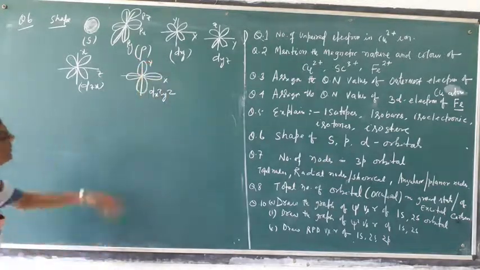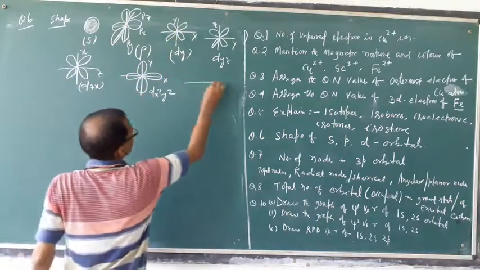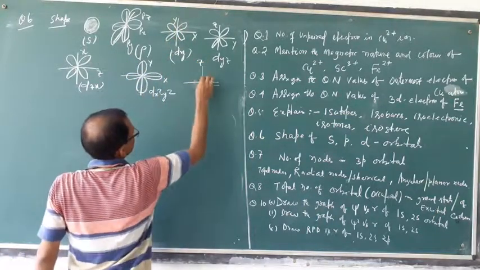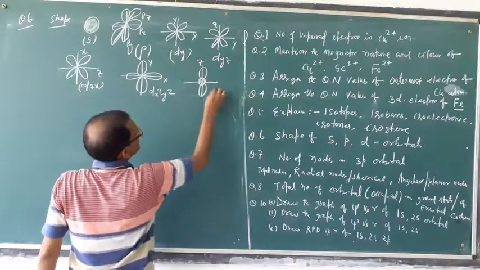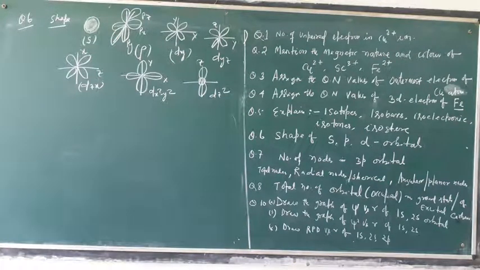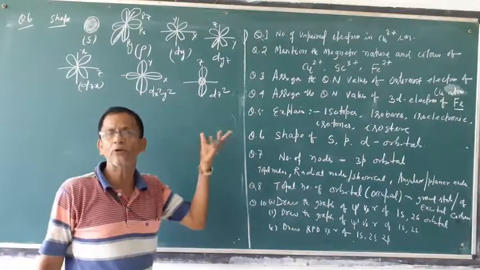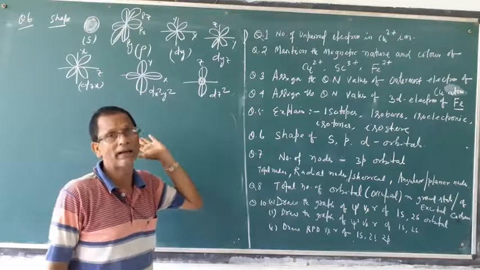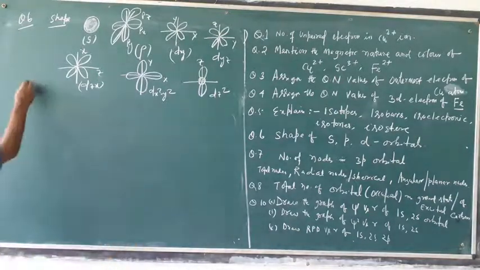But the others are in between the axes. This is the difference. And this, suppose along z, is dz square. So these are the 5 d orbitals. The f orbital is complicated, and its shape is not necessary because it cannot be drawn on a plane, so it is omitted.